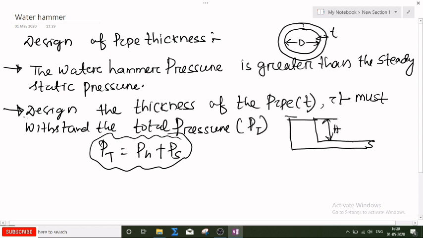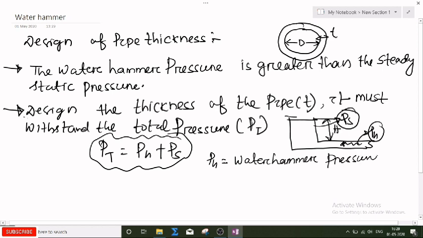That is called static pressure. And the water hammer pressure is also created. So PH is the water hammer pressure, and PS is the steady static pressure.